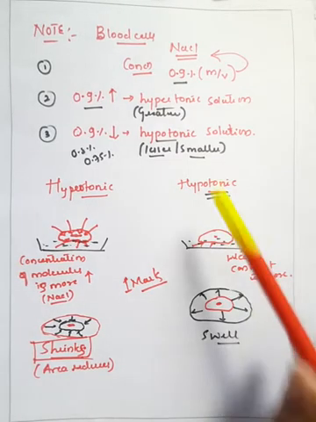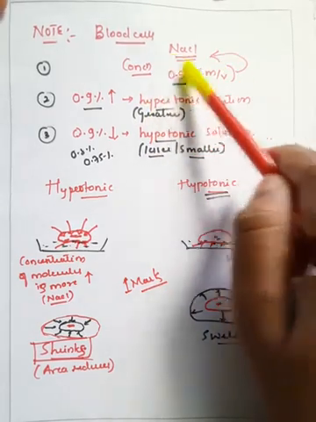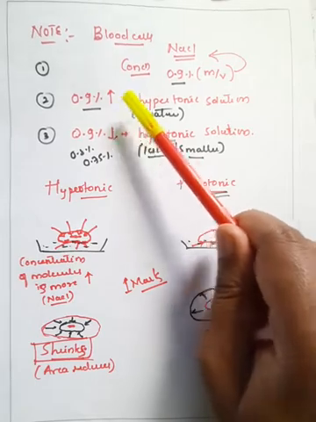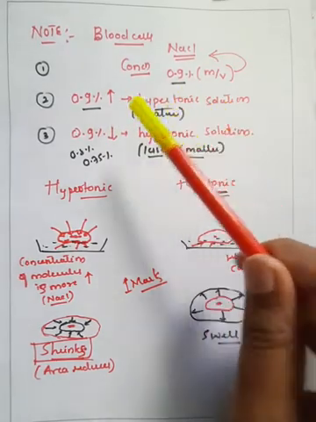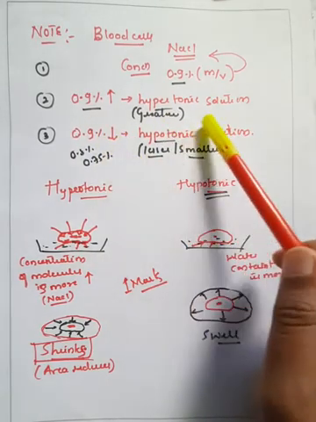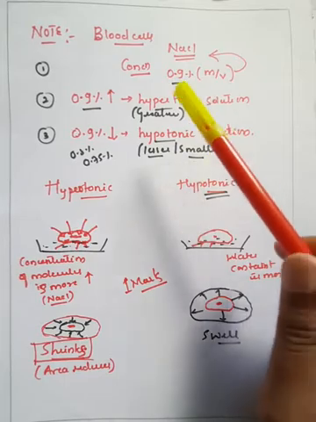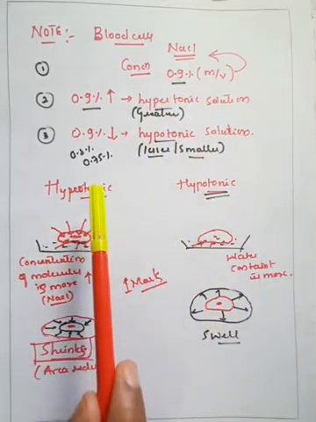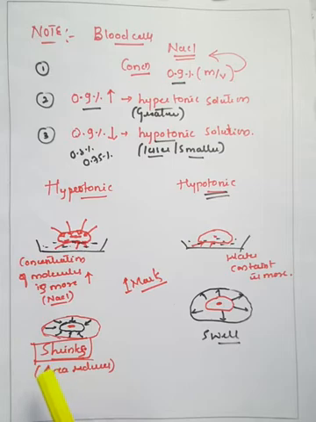Understand the concept. The blood cell which is having the normal concentration, that is 0.9% mass by volume NaCl solution. If it is greater than 0.9%, then it is generally called a hypertonic solution, which is having the greater value. If it is less than 0.9%, it is called a hypotonic solution, or lesser or smaller concentration value, right? And whenever the blood cell is dipped in the hypertonic solution, the concentration of the molecule, that is of NaCl, is more, so the blood cell will shrink.